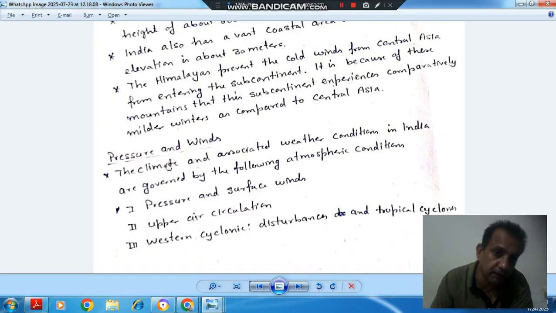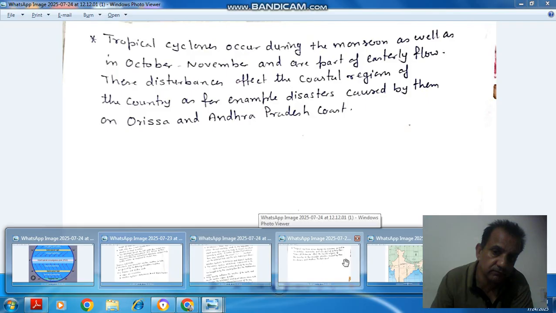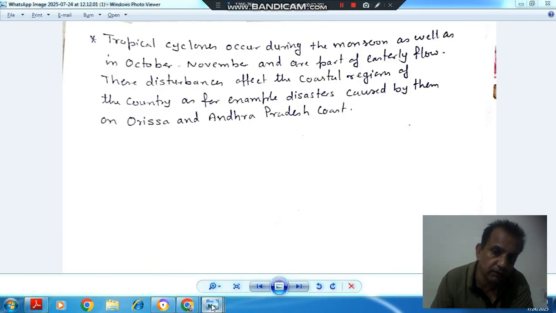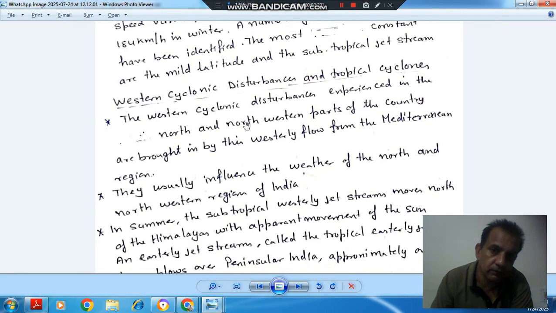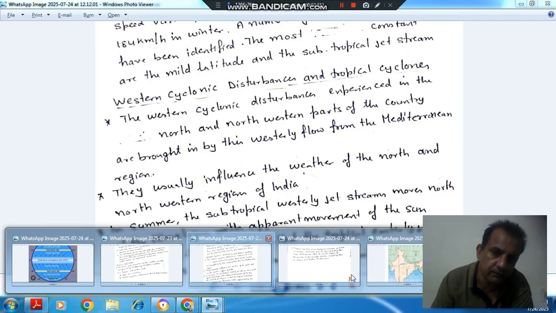The next subtopic under pressure and wind is western cyclonic disturbances and tropical cyclones. So what are the western cyclonic disturbances? These are part of the jet stream. The western cyclonic disturbances experienced in the north and northwestern part of the country are brought in by the westerly flow from the Mediterranean Sea.